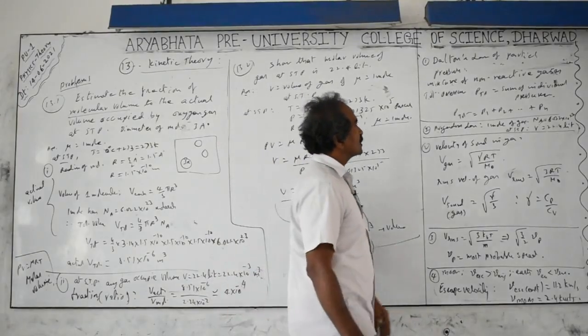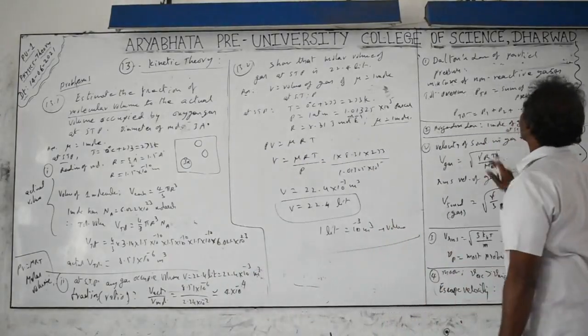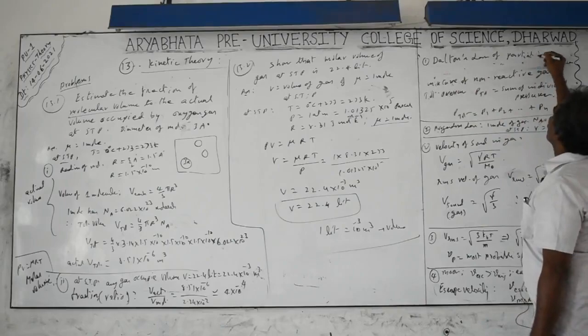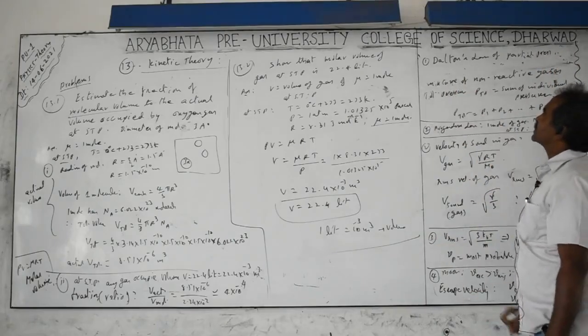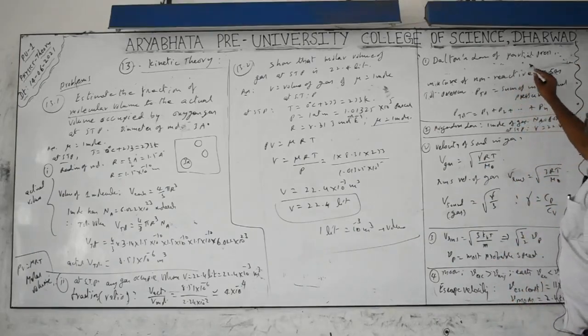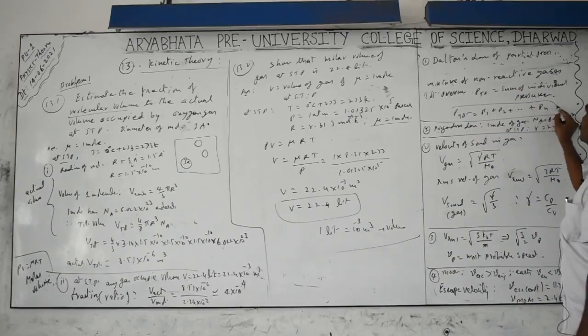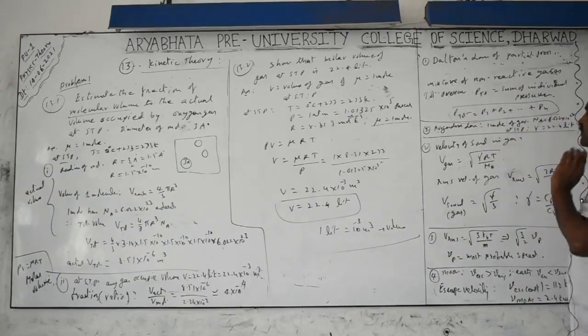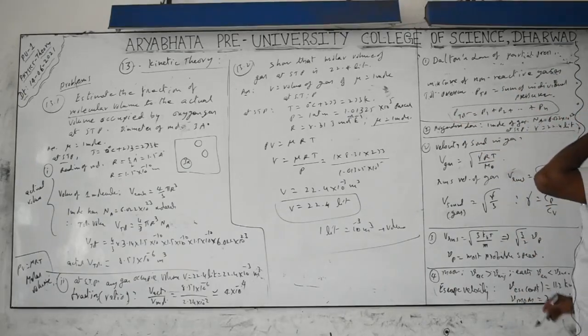Next point, students, Dalton's law of partial pressure. If you take a mixture of gases in a container, the total pressure is nothing but the sum of the individual pressures that they exert. That itself is called Dalton's law of partial pressure. Total pressure is nothing but equal to P1 plus P2 plus P3 and so on up to Pn, for any number of gases you have taken. Just directly you can take that number of pressures.